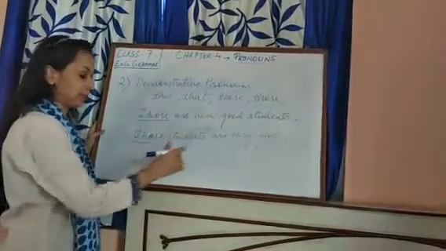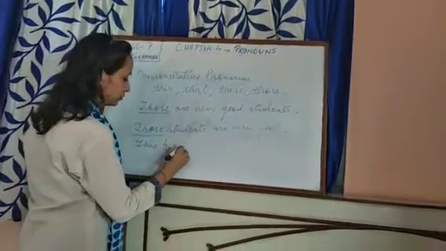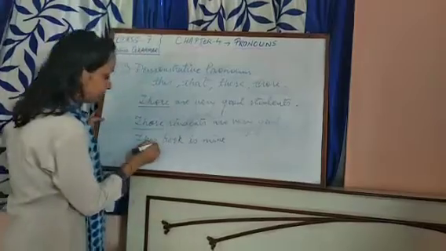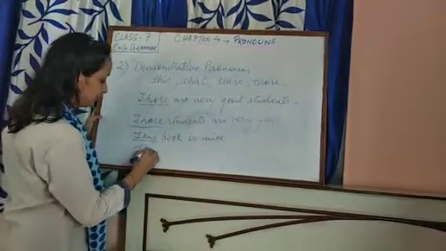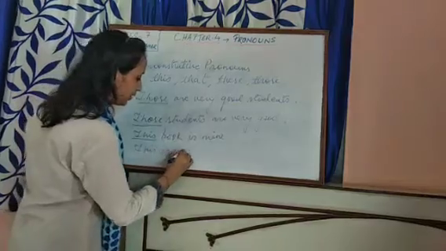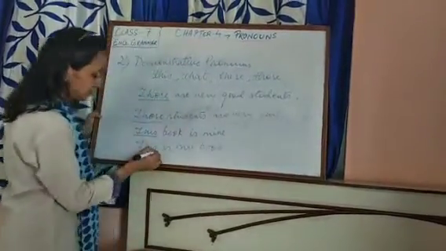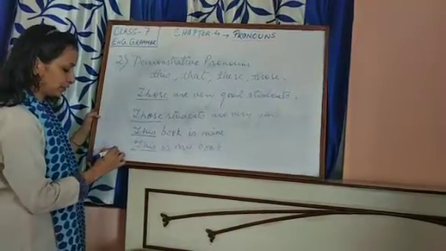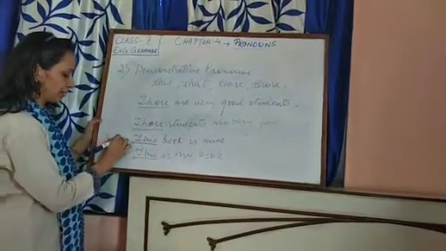This book is mine. If I say this book is mine, so here this is a demonstrative adjective. But if I say this is my book, what happens here? Here this one is demonstrative pronoun, and there it is demonstrative adjective.